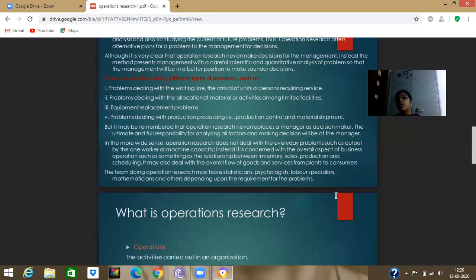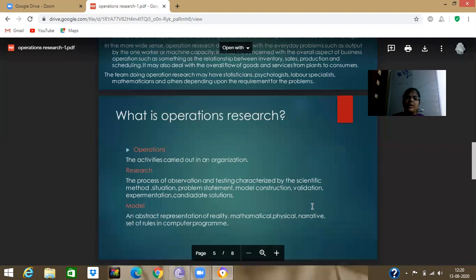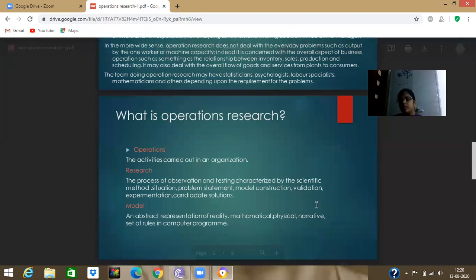That is the main disadvantage. So those are the advantages and disadvantages of operations research.